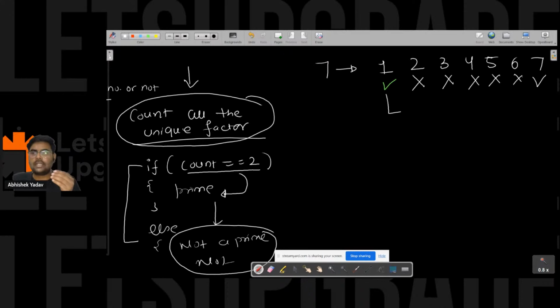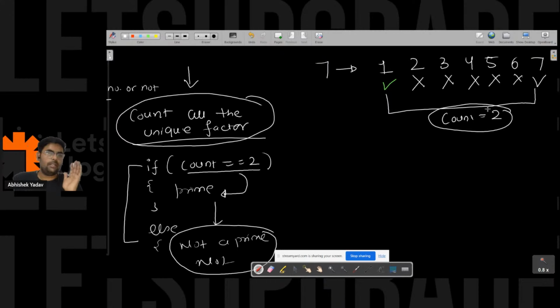So here the count of unique factors is 2, right? So 7 is a prime number, correct? Let's take one more example, the example of 4. 1, yes, 4 is completely divisible by 1, so 1 is a factor of 4. 2, 4 is completely divisible by 2, so 2 is a factor of 4. 3, no, it is not completely divisible by 4.